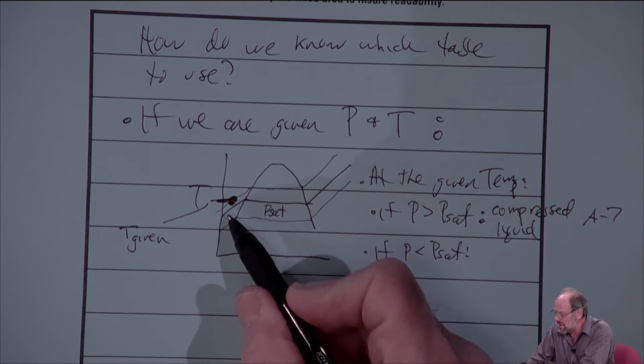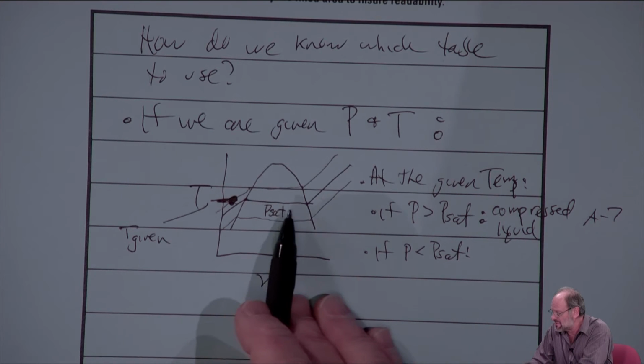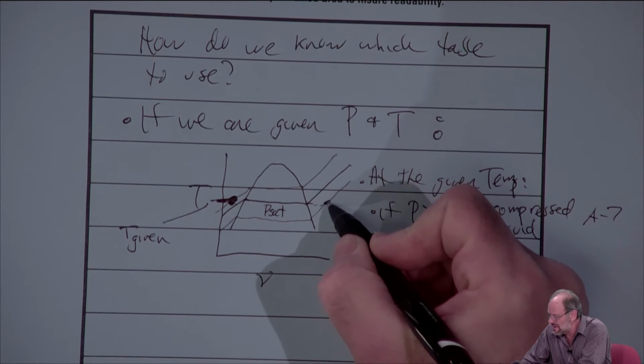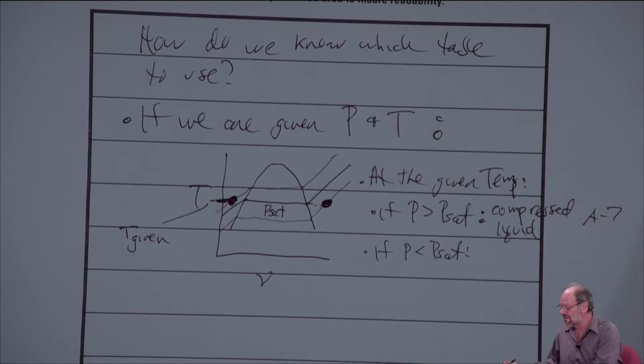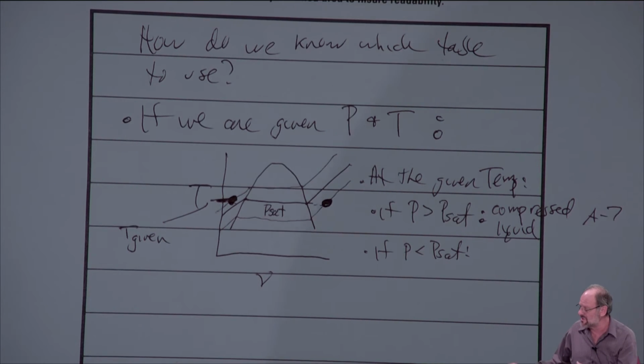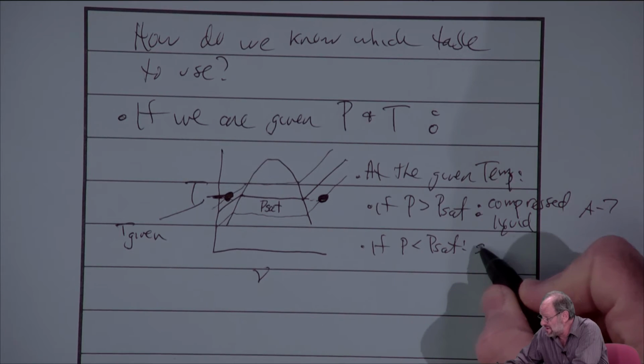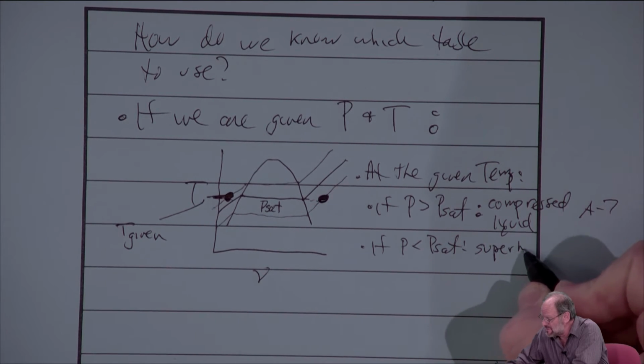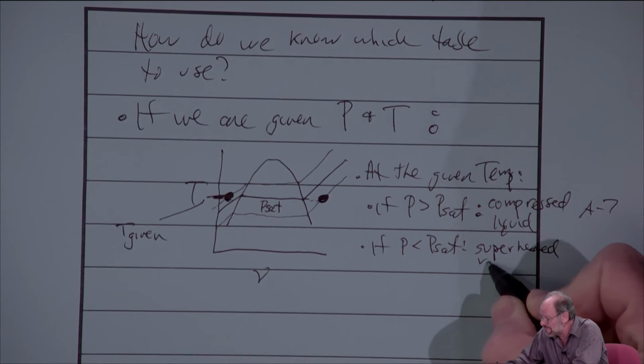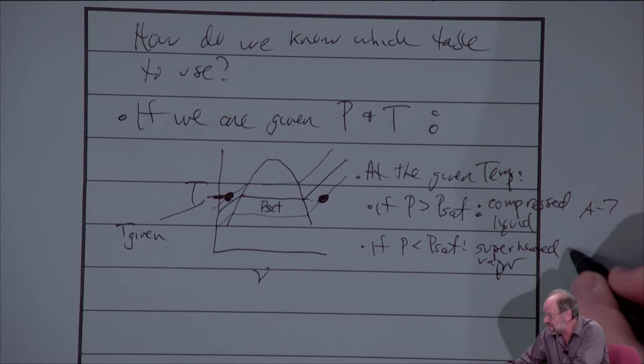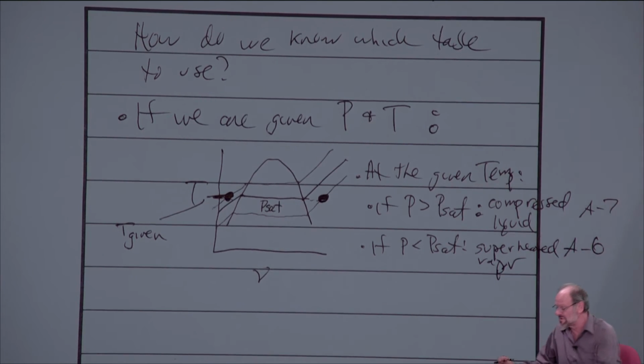And where would this lower pressure and the given temperature cross? Well, the only place they cross is over there. So if the given pressure is less than the saturation pressure at that given temperature, there's no choice. It has to be a superheated vapor. And if it's a superheated vapor, then that means we need to use the data from table A6.